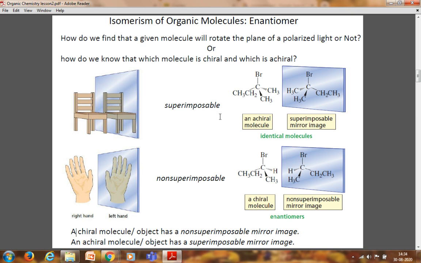See this compound here, it has two methyl groups. It does not have a carbon bearing four different atoms or groups. It has two similar groups, that is, two methyl groups, and one Br, one ethyl, and it will be superimposable.